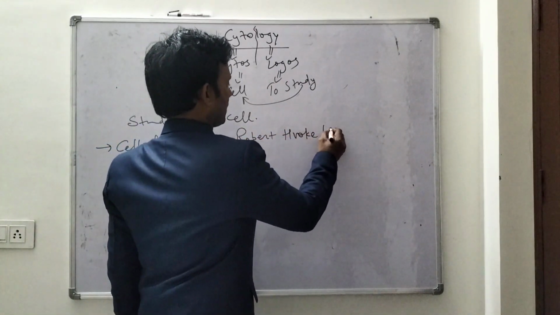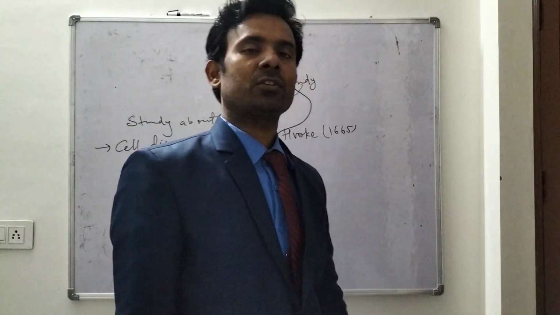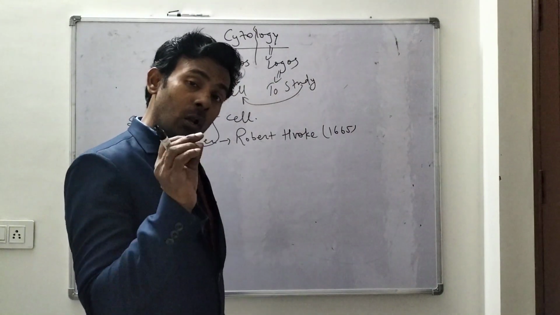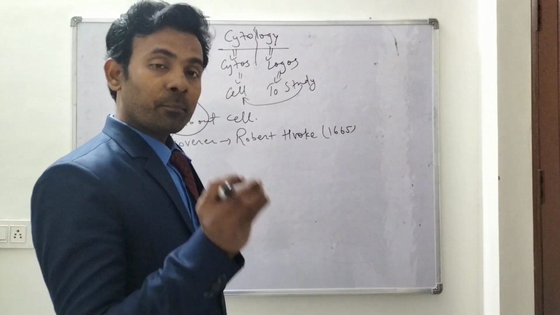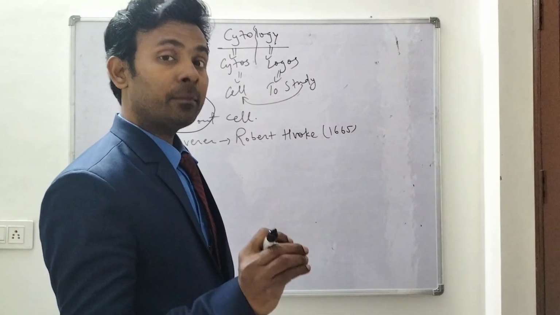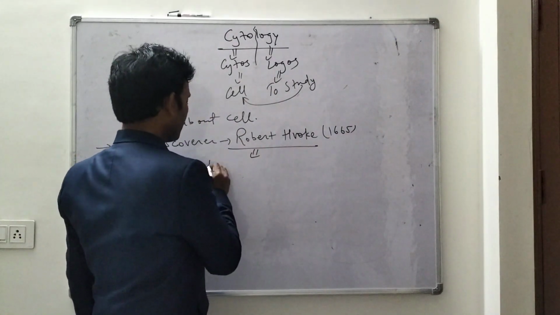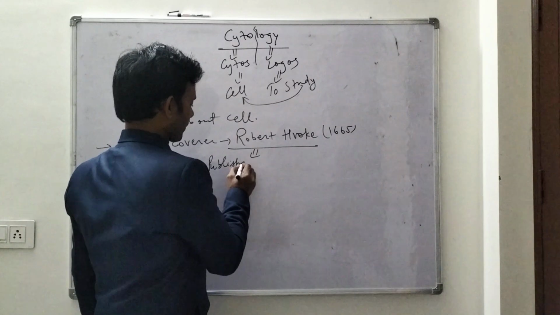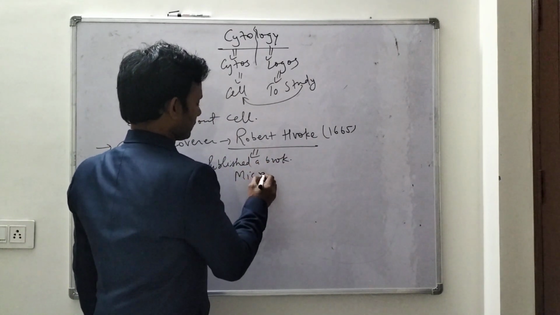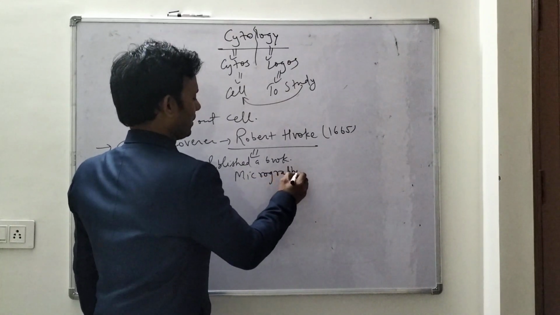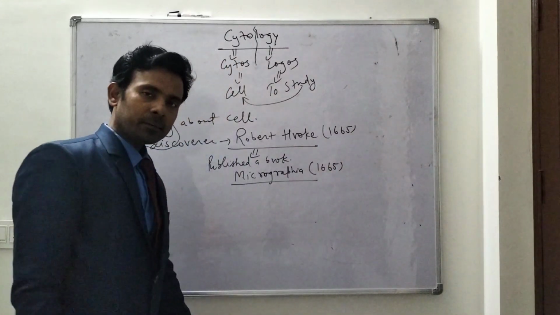The cell was discovered by Robert Hooke in 1665, and all his observations were published in a book named Micrographia in 1665.